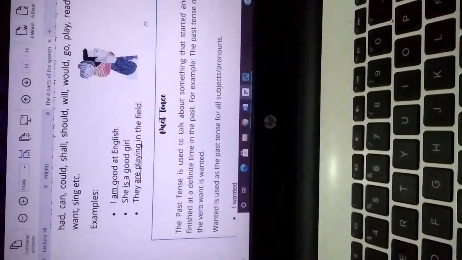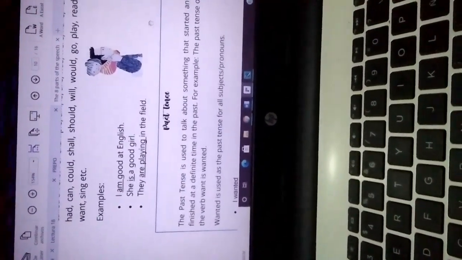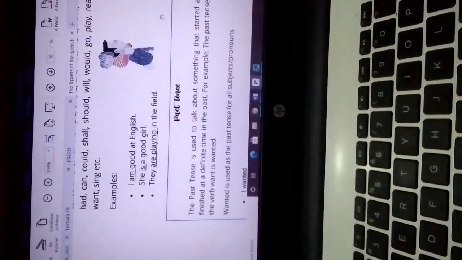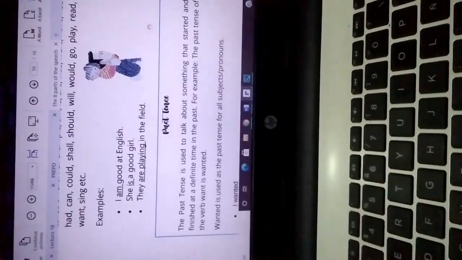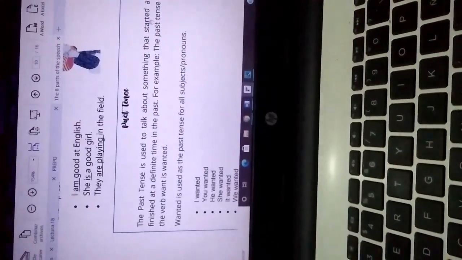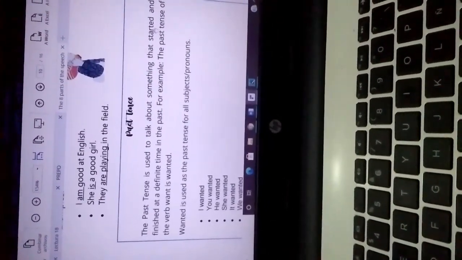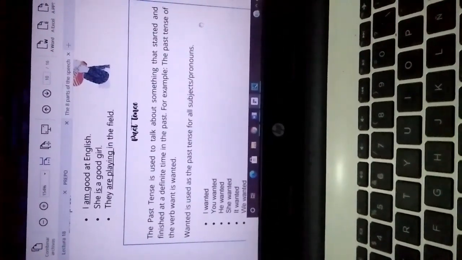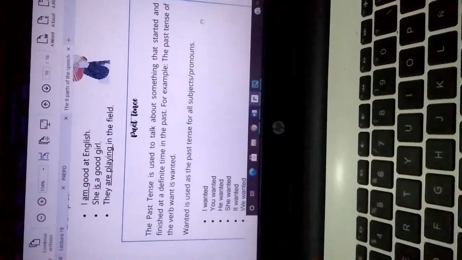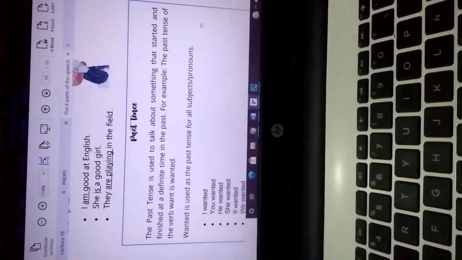And different types of verbs: past tense. Past tense is used to talk about something that started and finished at an indefinite time in the past.